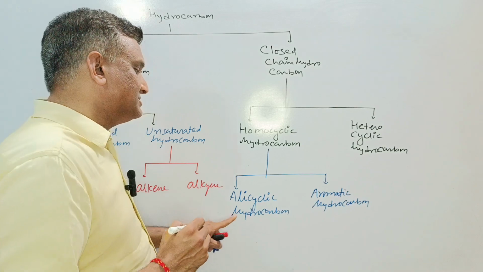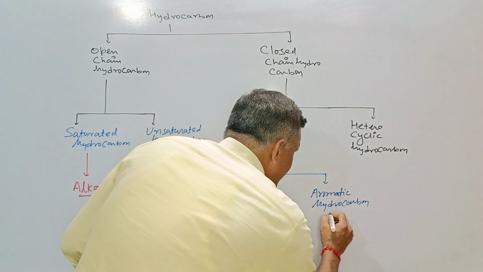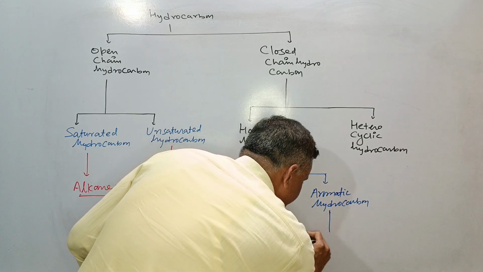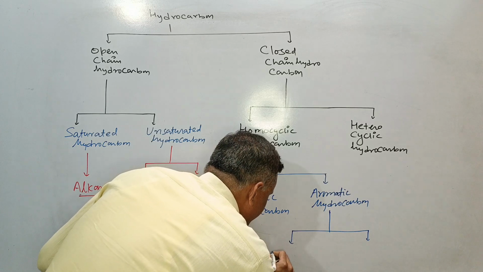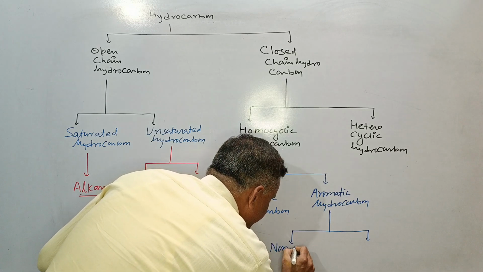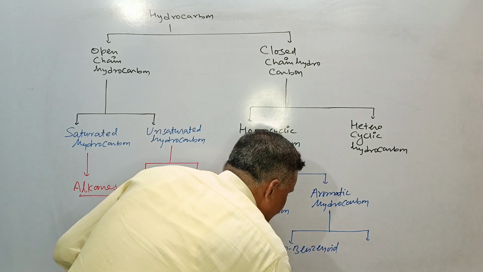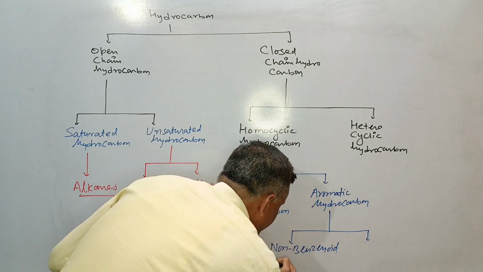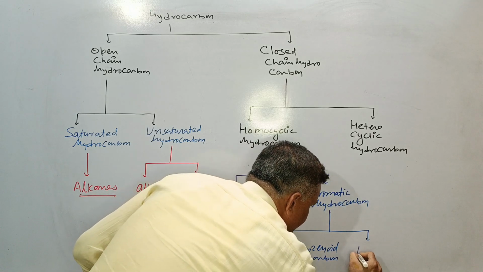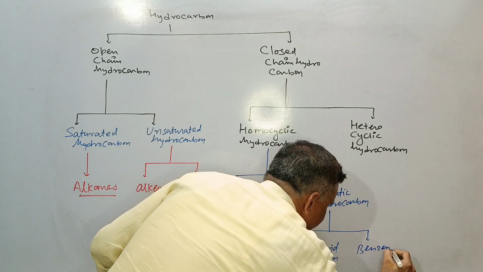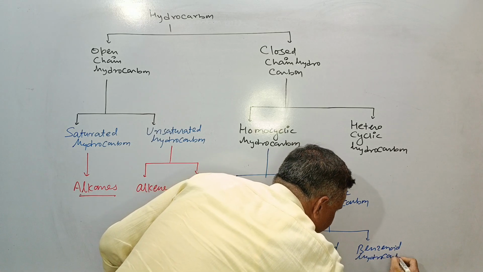If we go with aromatic hydrocarbon, then these also exist in two types. One is benzenoid hydrocarbon, and another is non-benzenoid hydrocarbon.